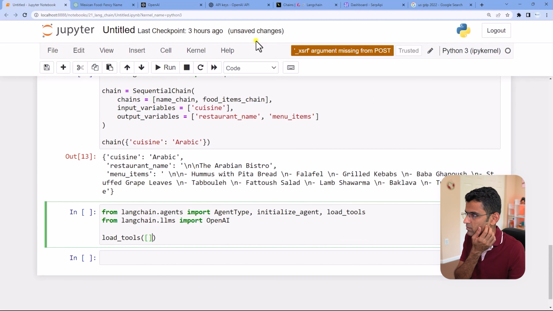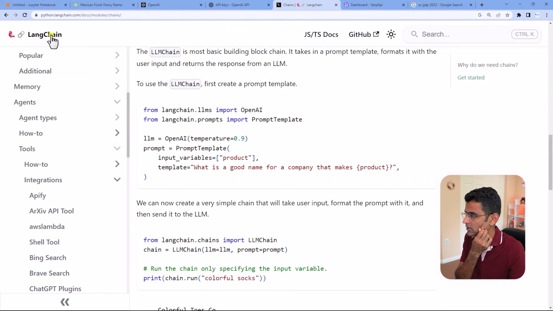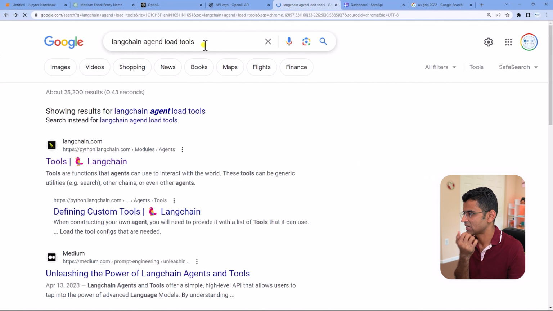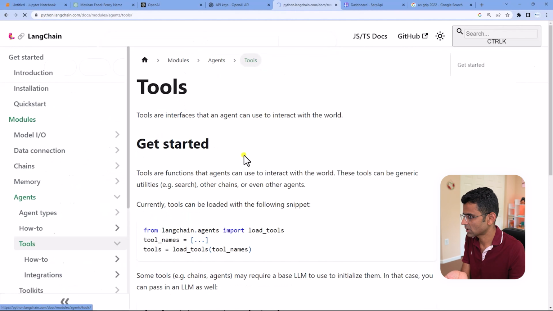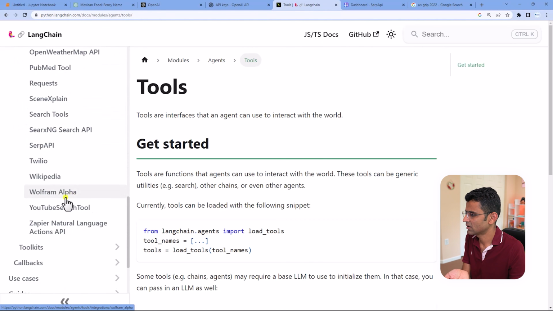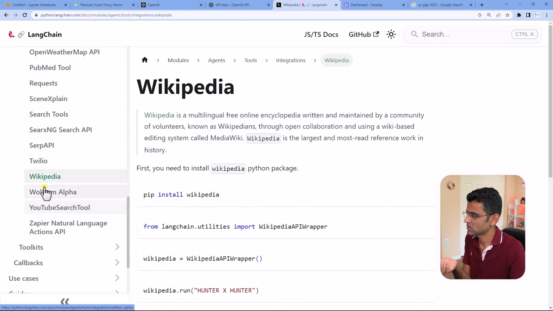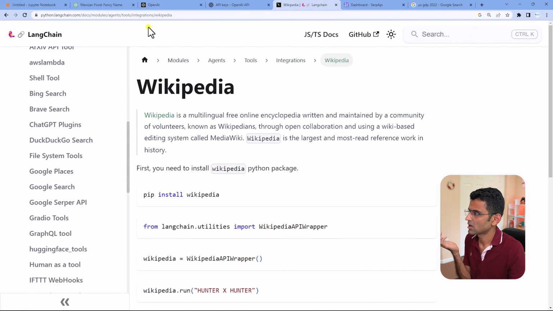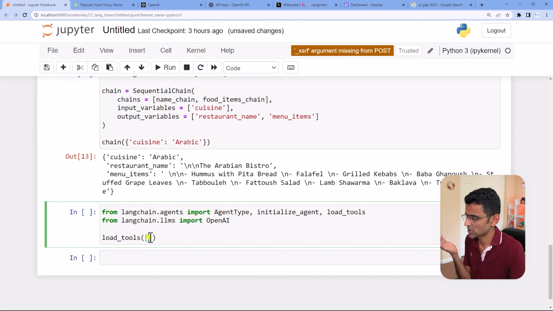Now, if you do Google search on tools here, so let's say if you do Google search, LangChain agent load tools, you will come here, you will see list of tools. See, I have Wikipedia as a tool, I have Twilio, I have all these tools that I can use. So we are going to use Wikipedia tool here. It is called Wikipedia, and the math tool is called LLM math.